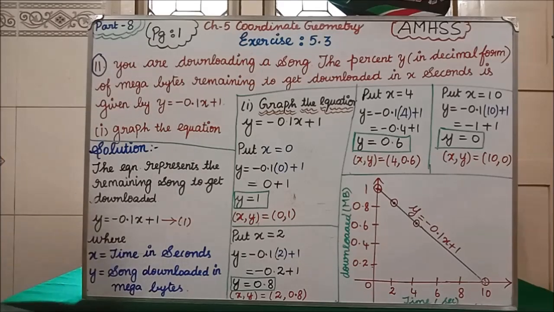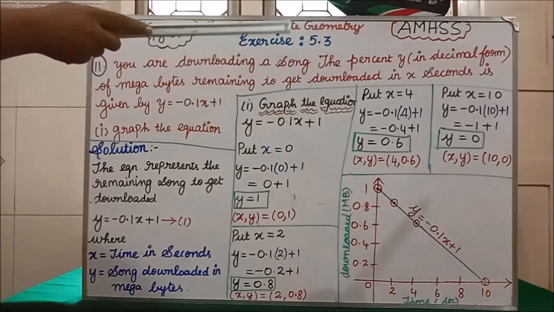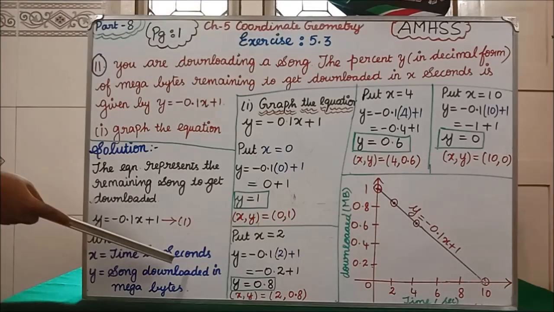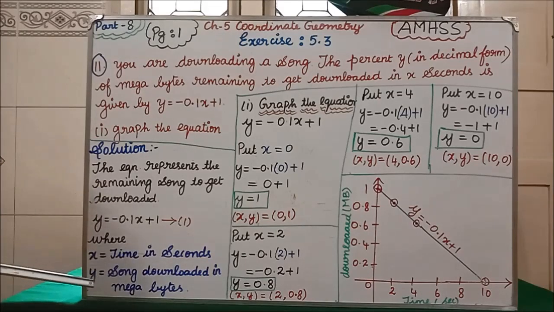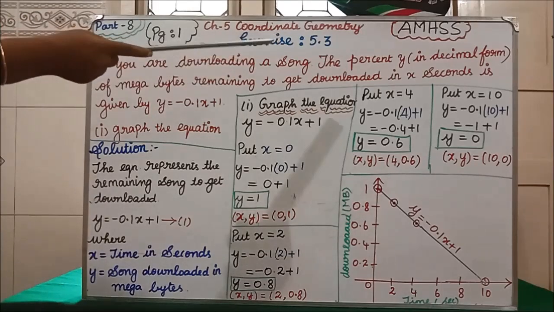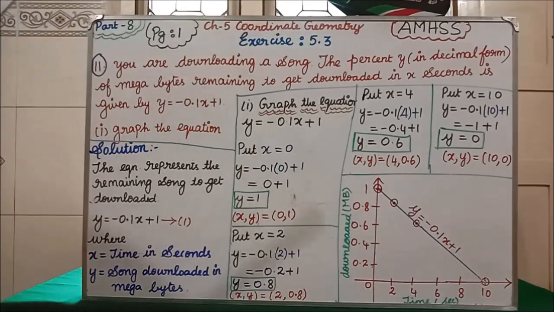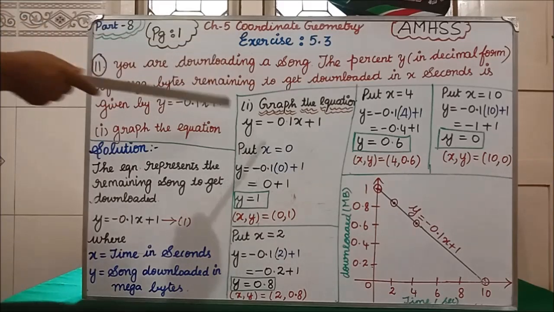Where x denotes what? In the question, x seconds. So x denotes time in seconds. Clear? Y is equal to song downloaded in megabytes. In the question they have given the present y of megabytes remaining to get downloaded. So y is the song in megabytes. X is equal to time, y is equal to song in megabytes, we have taken. The next step: the first subdivision we are going to solve, graph the equation. That is the first subdivision in the 11th question.